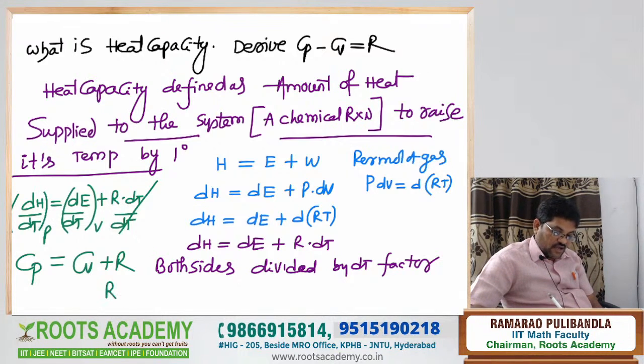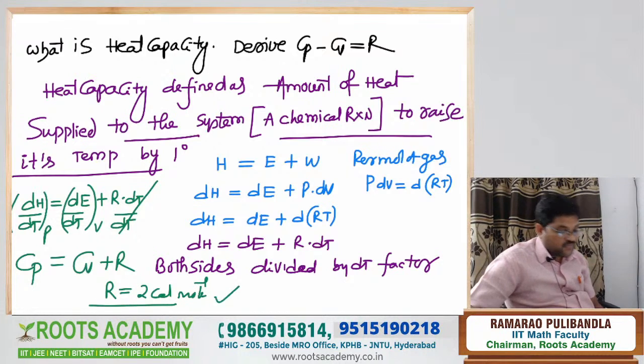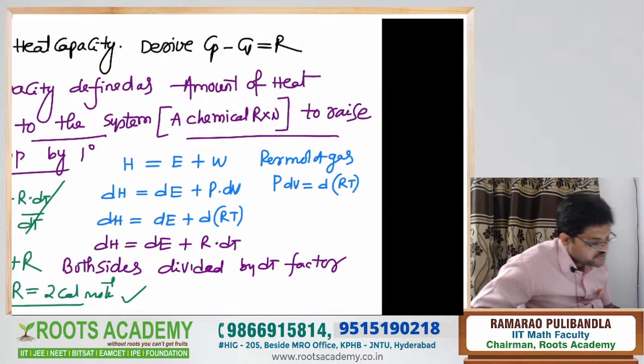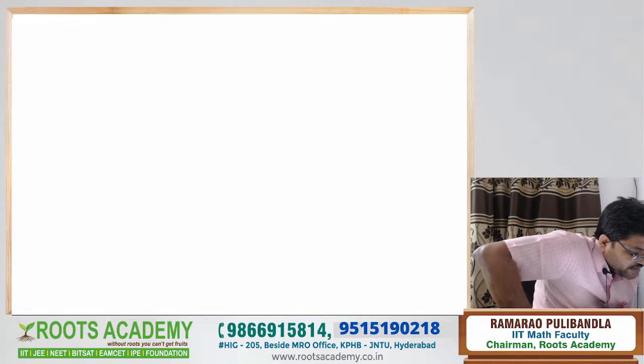In the derivation, the R value is taken in calories, that is 2 calories per mole. What is taken, Nana? 2 calories per mole. Understood? So this is the heat capacity and the derivation of Cp minus Cv is equal to R. Easy, Nana. And see the next one.